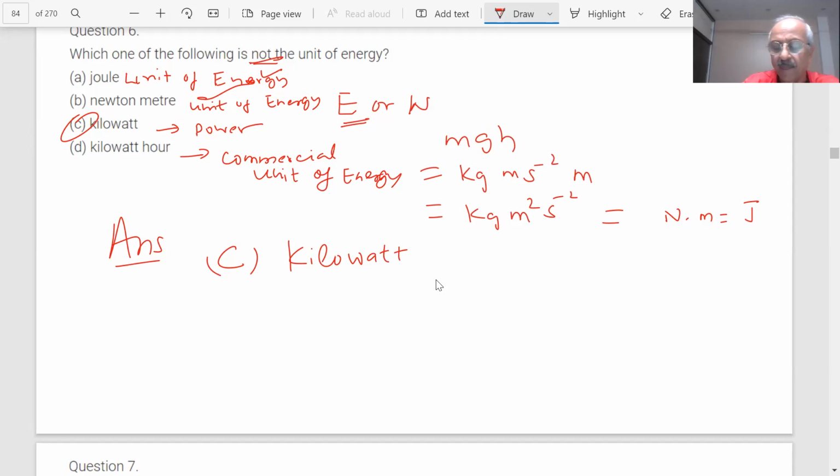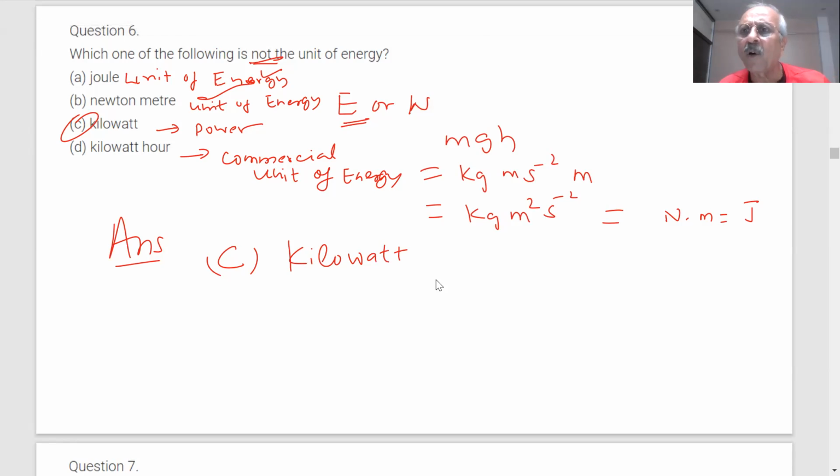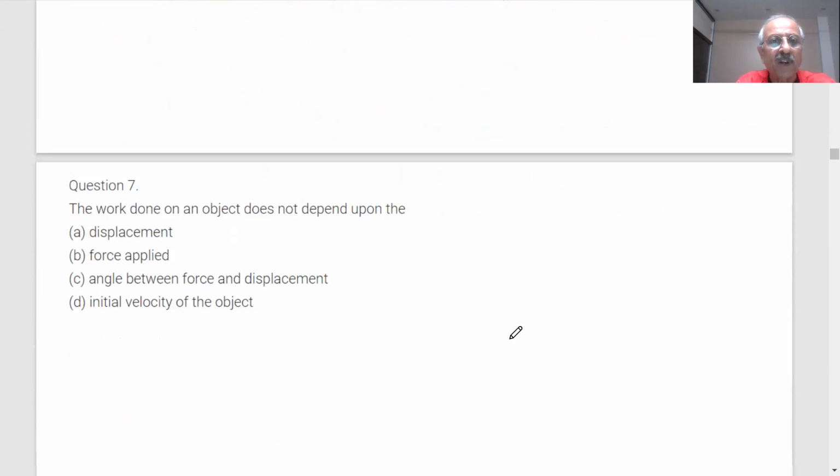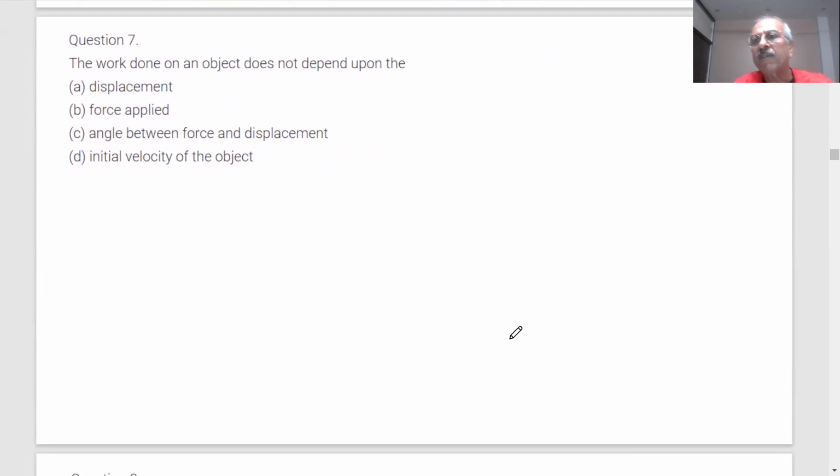Sometimes we are in doubt because the units look very close to each other. If we know how to derive the units, then it is easier. That is why we do so much work. If we are very competent, we will not do that much work in the exam. Training is harder than the actual work. The actual work becomes easy when we go through hard training. So when we practice more and have done good homework, it is easy in the exam, and we don't have to do so much calculation.